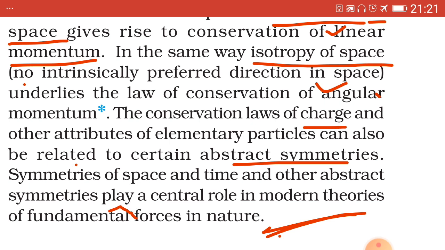Also write any two properties of gravitational force. 2 marks. Question number 15th and the last one. Write a short note on electromagnetic force. 2 marks.